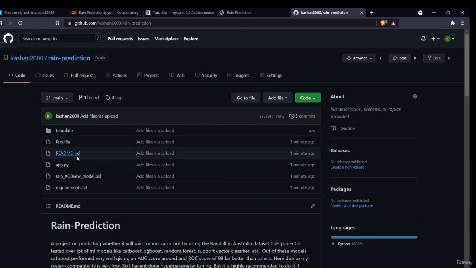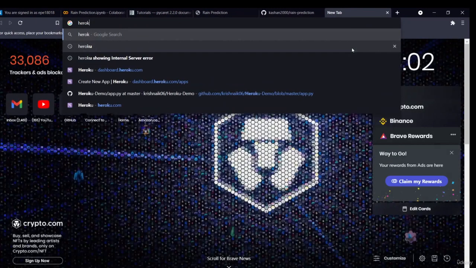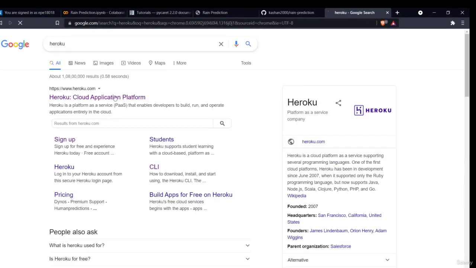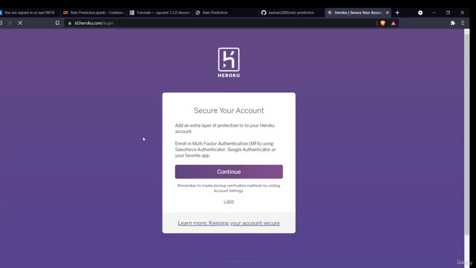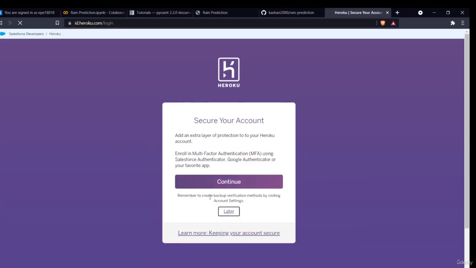So now I have to go to Heroku. I'll type Heroku platform and go here. You have to create an account. Log into your account, sign up and create an account. It is totally free. Now you just have to log into whichever account you have. Then this sort of window will open.